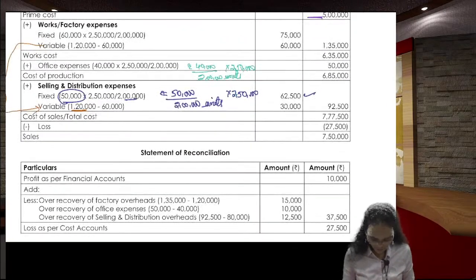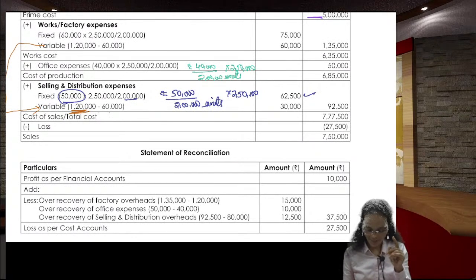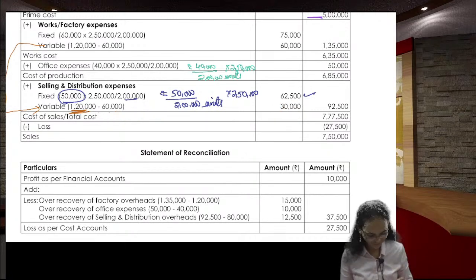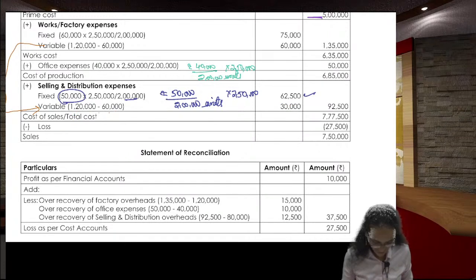So as per the wrong information, this is 120 minus 60. Actually, this should be 80,000 minus 60,000 as the variable portion, that is 20,000. They might have made some print mistake. That's what I can tell you. Next one. Yes, you got all the information.